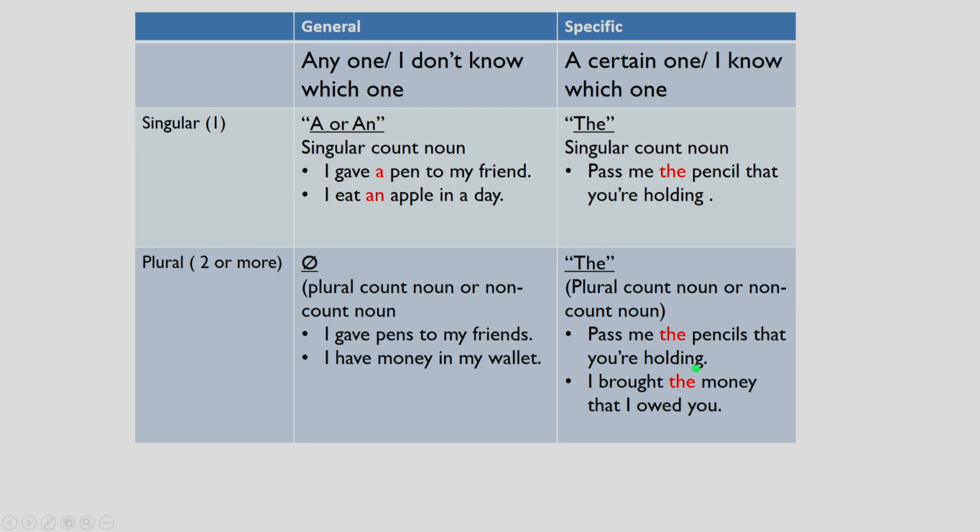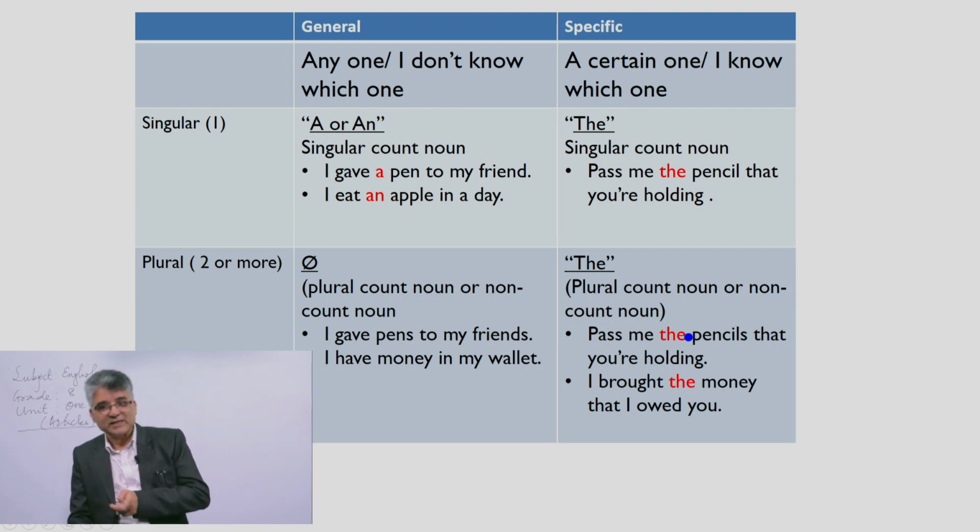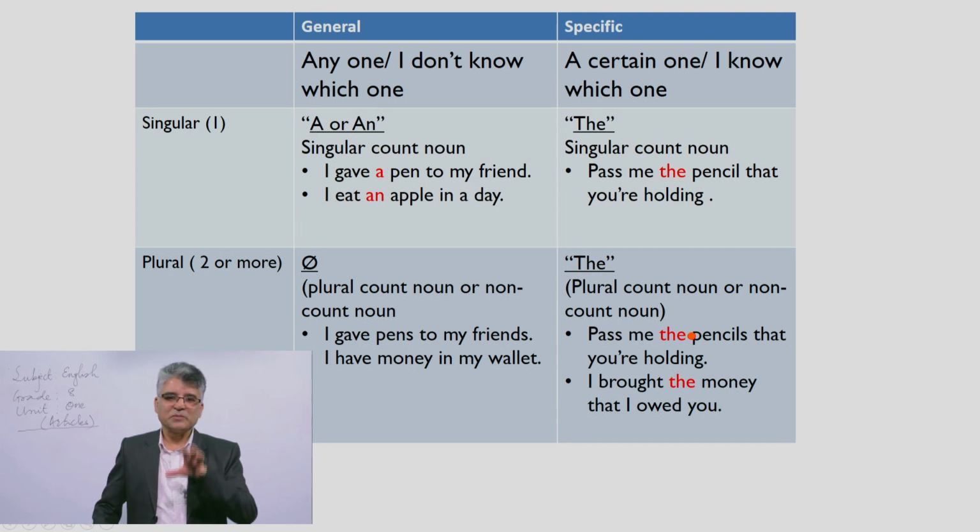Pass me the pencil that you are holding. That is not another pencil. I don't need the pencil from another desk or another corner. The pencil that you are holding. Either way they are pencils, no problem, because we are dealing with plurals. That's why we have to specify the particular one.